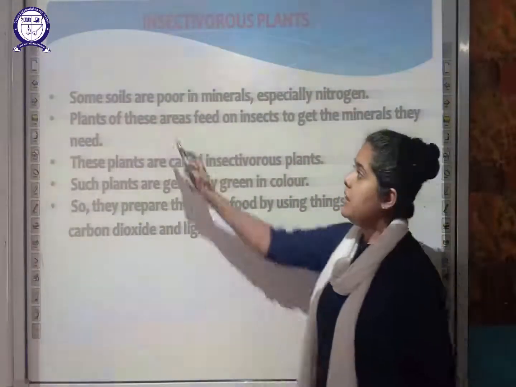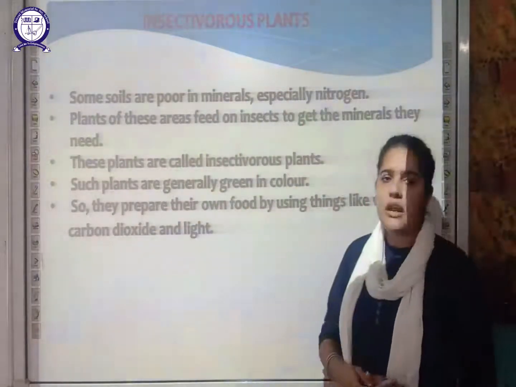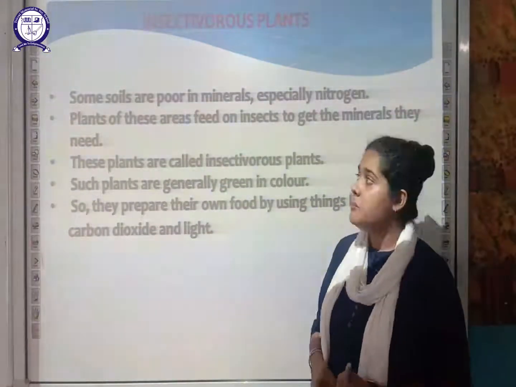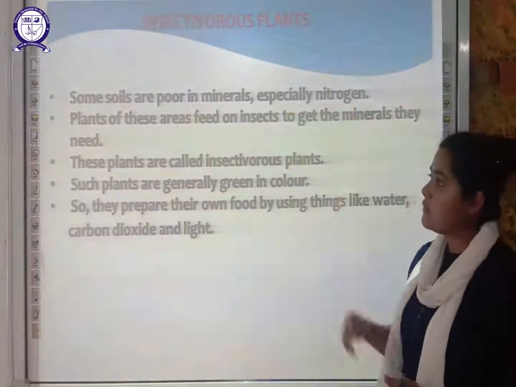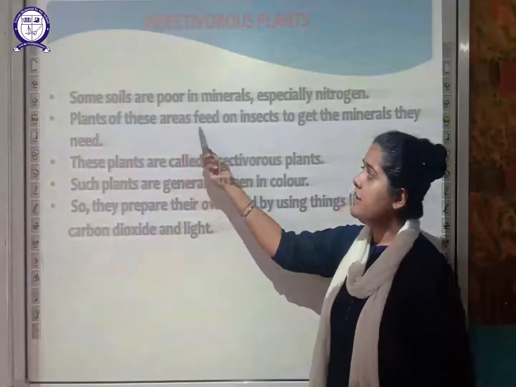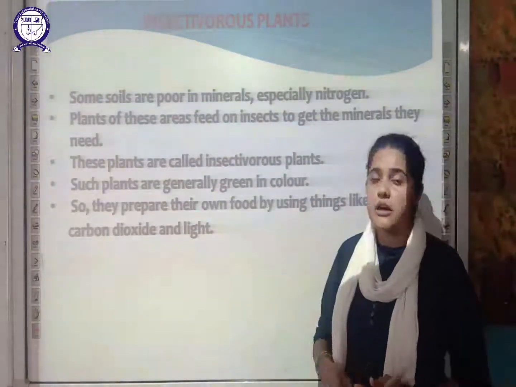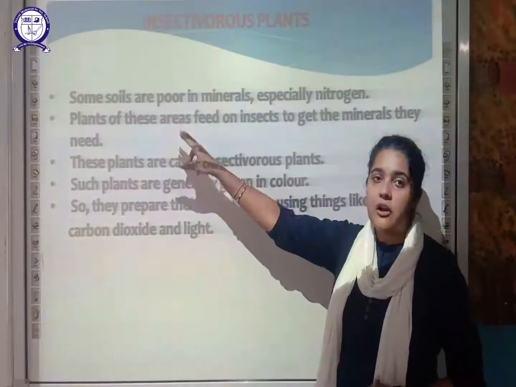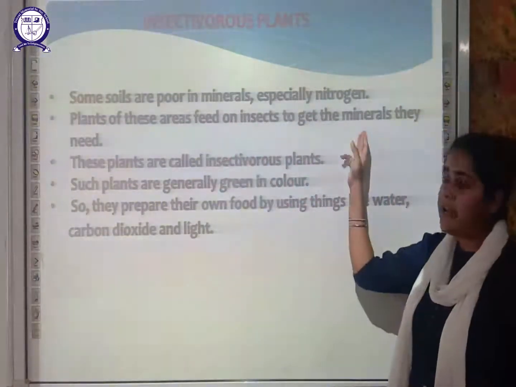So here some soils are poor in minerals, especially nitrogen. There are certain types of soil which are very poor in certain minerals, such as nitrogen. So the plants of these areas feed on insects to get the minerals they need. These plants are growing where there is a lack of nitrogen in the soil, so they will feed on insects to get that mineral.